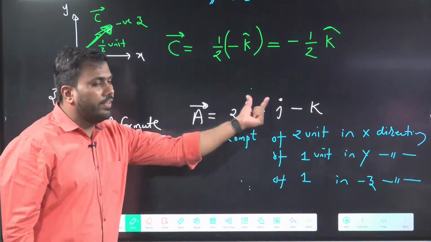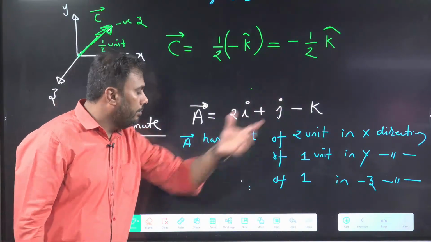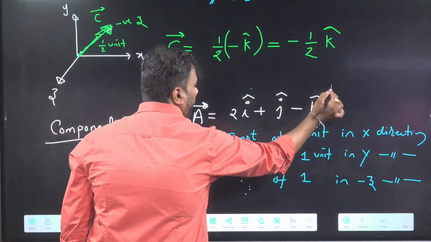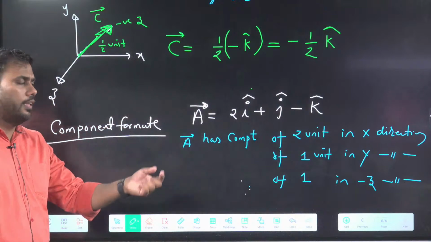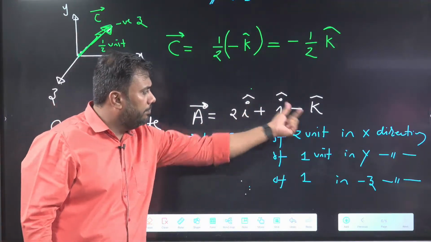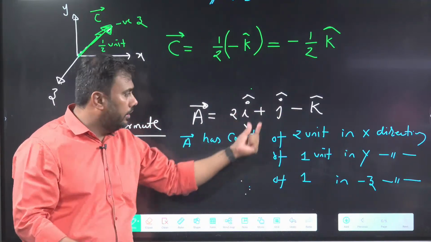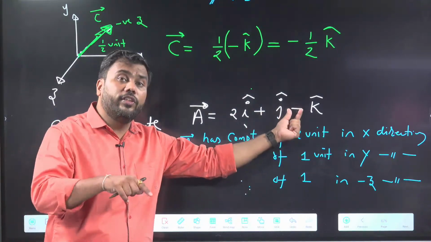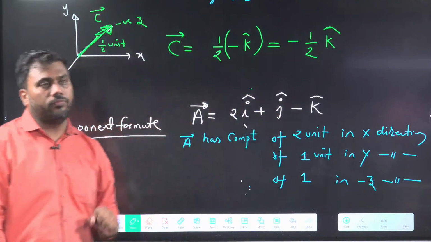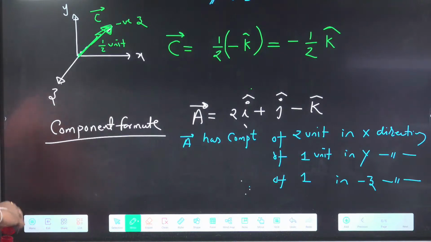So we can represent a vector like this: some number into i, some number into j, some number into k. We should write cap here, but it doesn't matter. It is understood that i means i cap. So 2i cap, j cap, minus k cap. It means the vector has 2 units in x direction, 1 unit in y direction, 1 unit in negative z direction. Is this point clear? Meaning of this component form? Are you able to understand this component format?